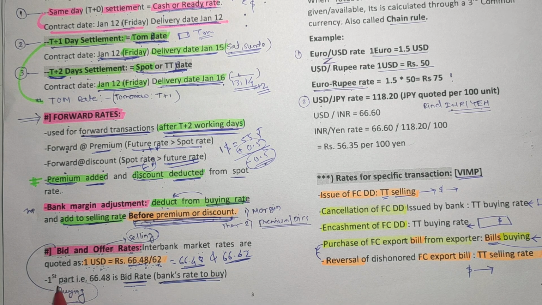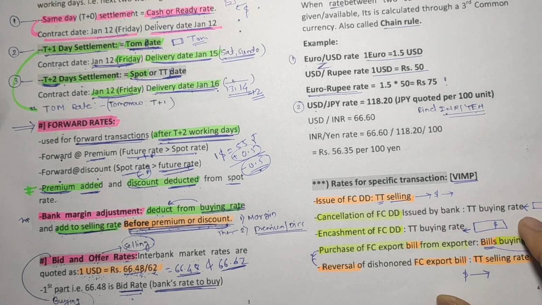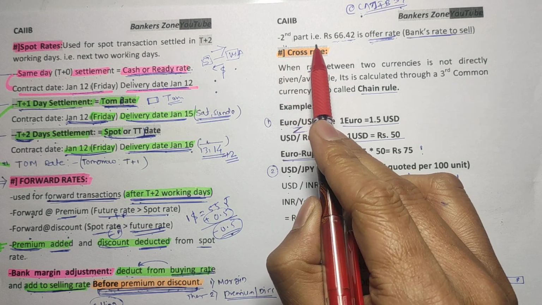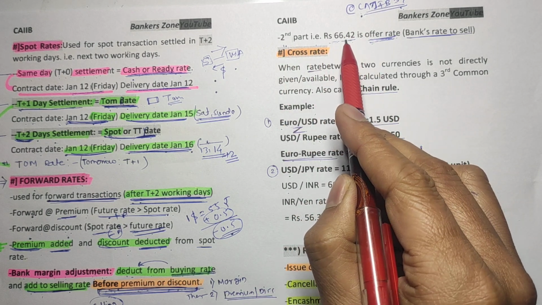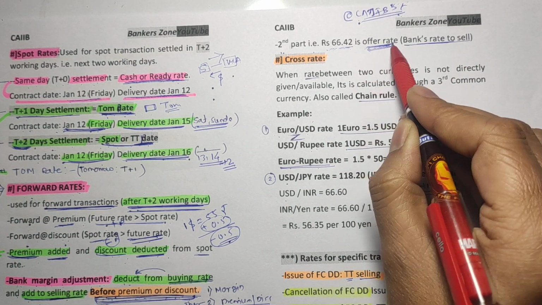And friends, the first part, 66.48, is called the bid rate. As it is the direct rate, I have already told you our principle: bidding is buying, and in case of direct rate we have to buy low and sell high. So for buying we have to take the lowest value. And for selling, the second part, which has the highest value, in case of direct rate we take as the offer rate. Offer means the selling rate.